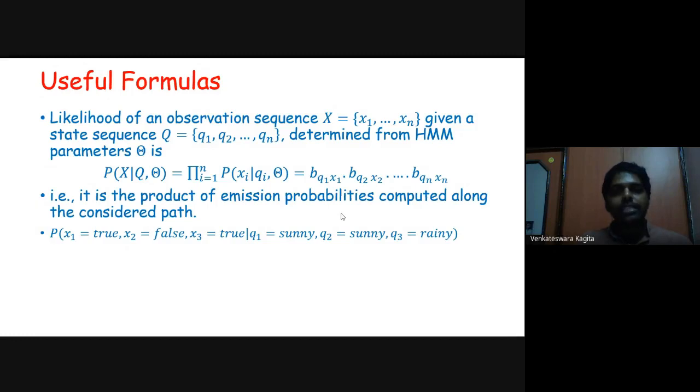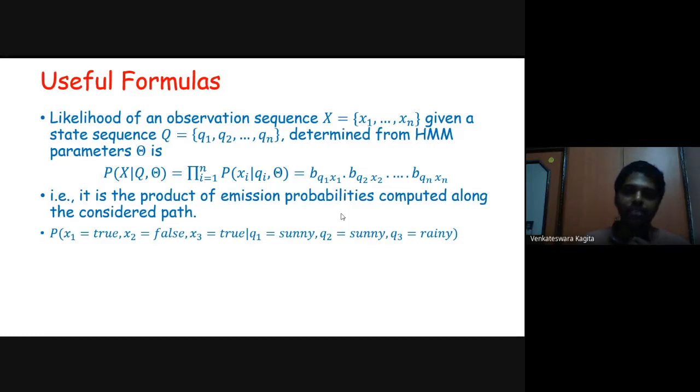Another formula is to determine the likelihood of an observation sequence. In the previous formula, we have determined the probability of a state sequence. Now we would like to determine the likelihood of an observation sequence, that is X equivalent to x1 to xn, given a state sequence. So what is the probability of capital X given Q comma theta? Which is equivalent to b Q1 of x1, b Q2 of x2, and so on, b Qn of xn. So we are just using the emission probabilities in this case.